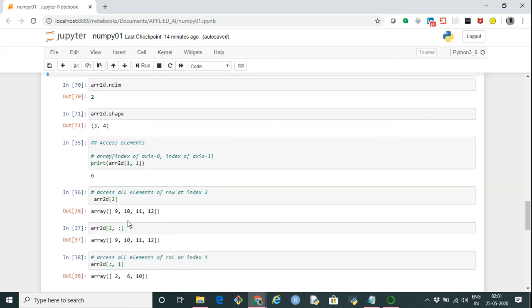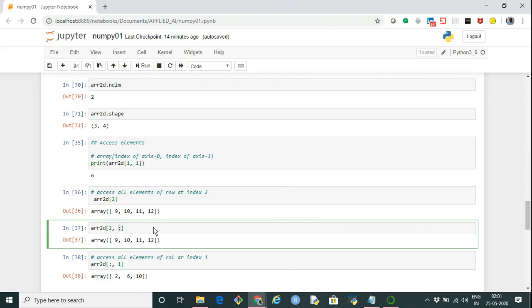Another, alternative way is to specify just a colon. That also means all the elements of that particular axis. So basically these two are synonymous and return the same result.